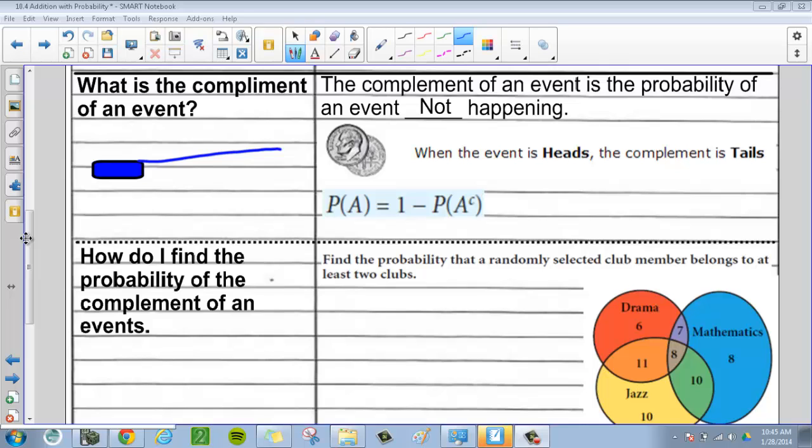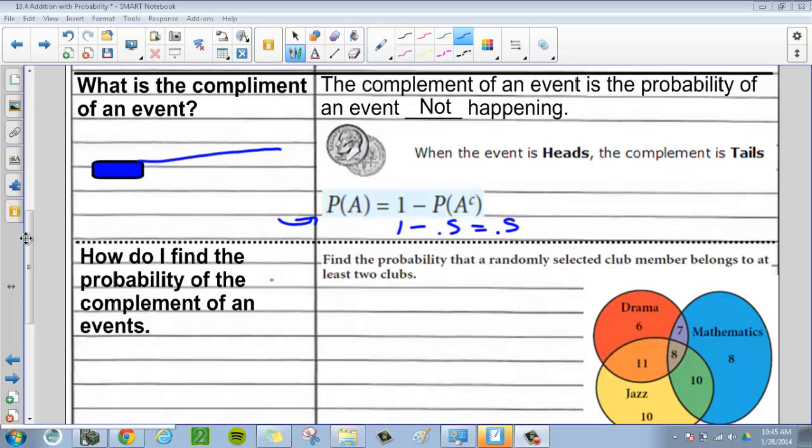If you wanted to find the probability of getting a head, well, maybe that's really hard to find for some reason. Now, we know what it is. It's 50%. But the probability of getting a head is also equal to 1 minus the probability of not getting a head. Now, what's the probability of not getting a head? Well, it's getting a tail. Well, what's 1 minus the probability of getting a tail? Well, that's 0.5. And 1 minus 0.5 is equal to 0.5, which is the probability of getting a head, which we know is true.